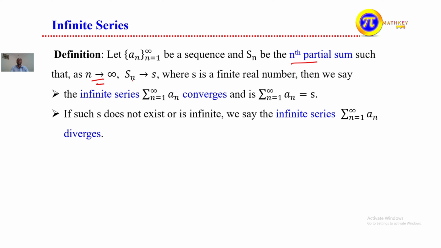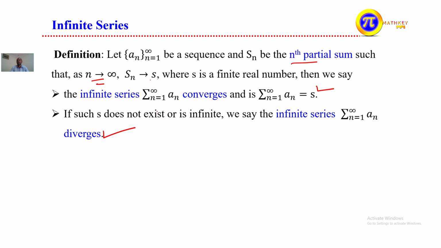We say the infinite series converges to sum S. If the series converges to some fixed, finite value, we say it converges to sum S. But if the value does not exist, or is infinite, going to positive infinity or negative infinity, or approaches two different values, we call the series divergent, or we say the series diverges.